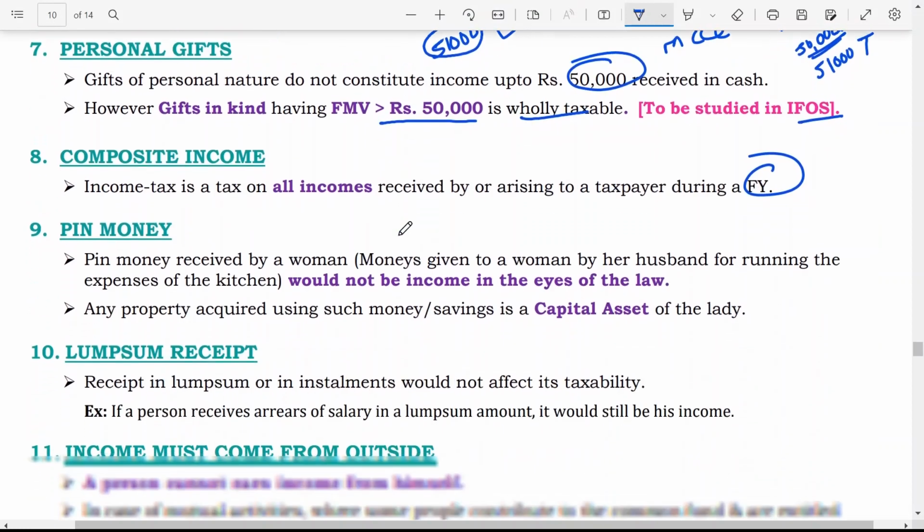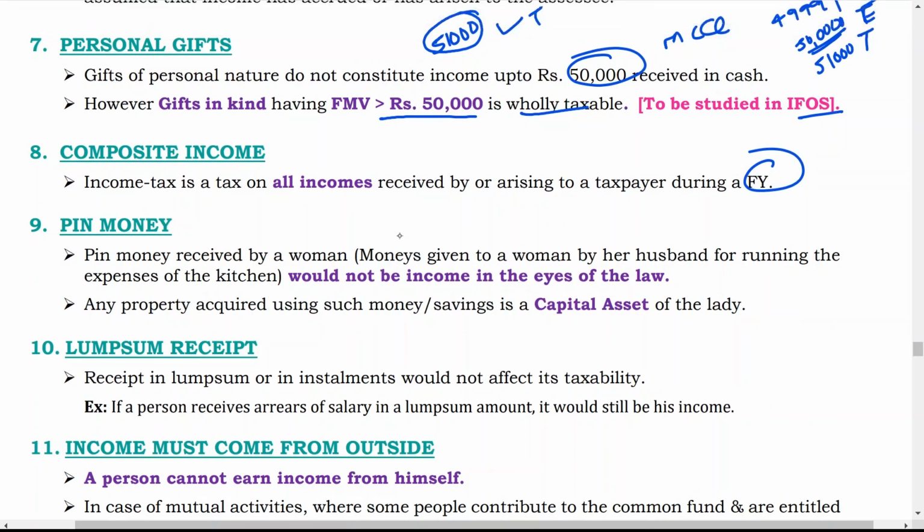Now what is pin money? Pin money received by a woman. Money given to a woman by her husband for running the expenses of the kitchen would not be income in the eyes of law. Any property acquired using such money saving is a capital asset of the lady.